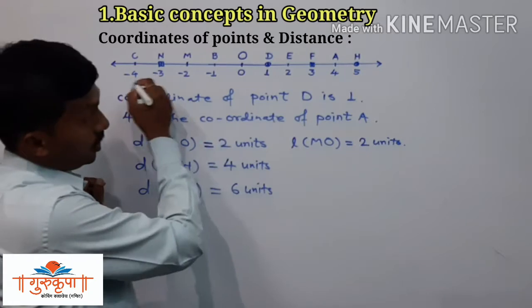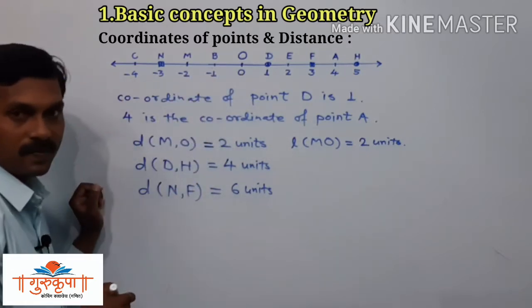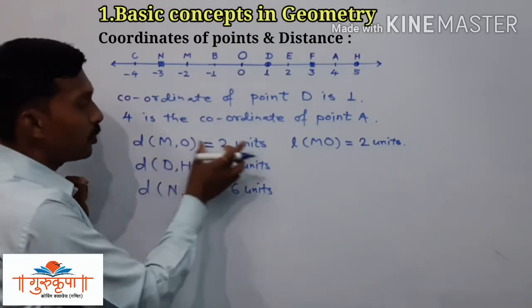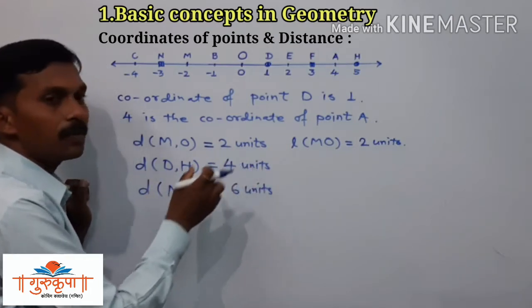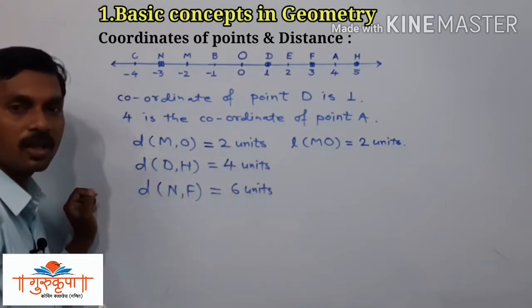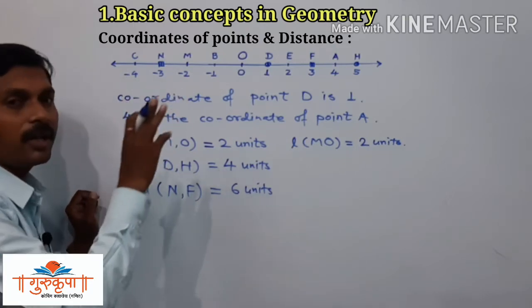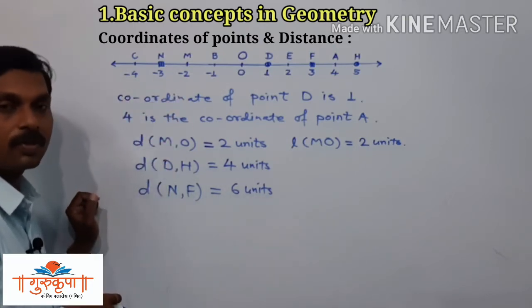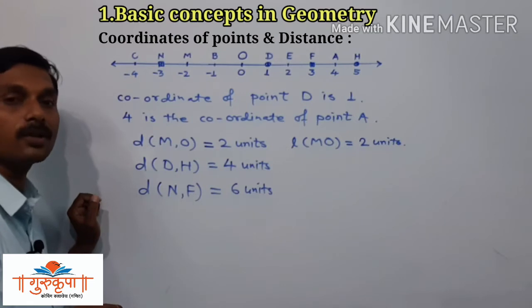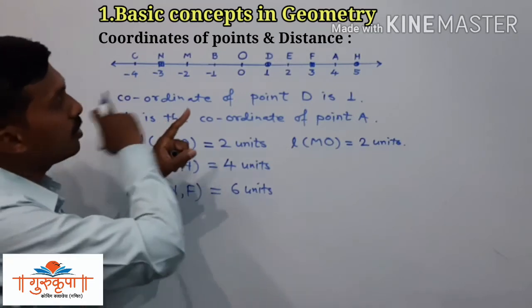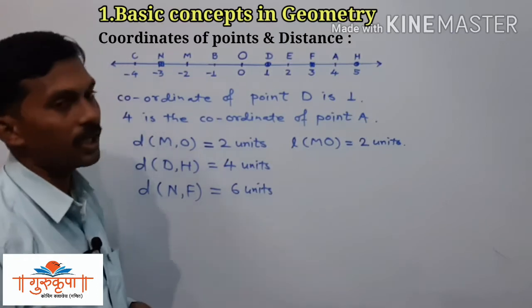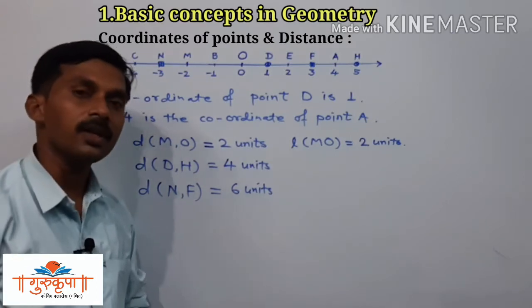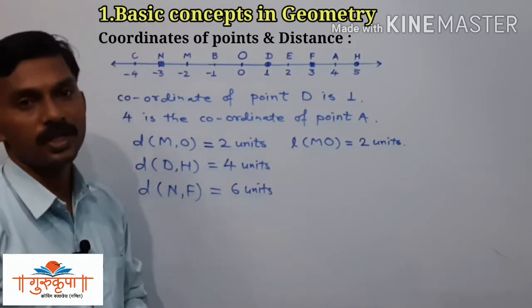So this is by the observation only. Here we find the distance MO by the observation, DH distance by the observation, distance NF by the observation, and anyone can find the distance by the observation. But sometimes we are given only the coordinates of the points, and the number line is not given.